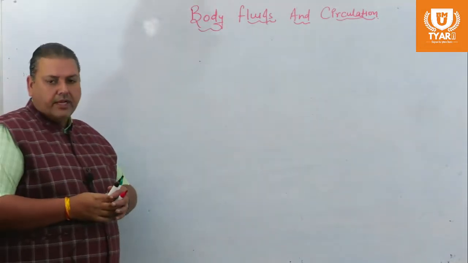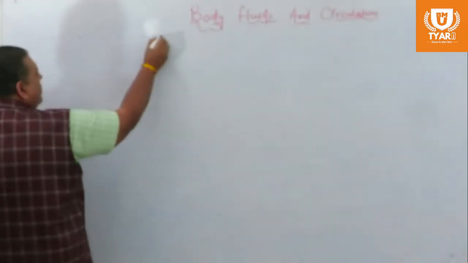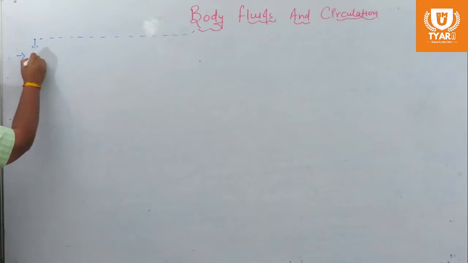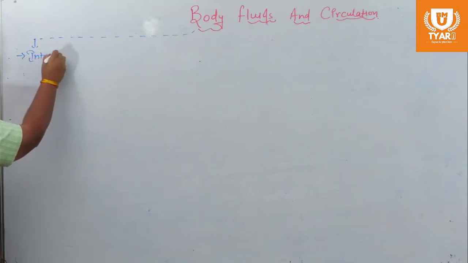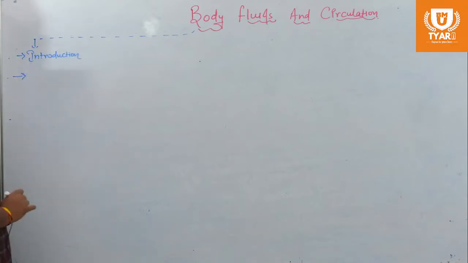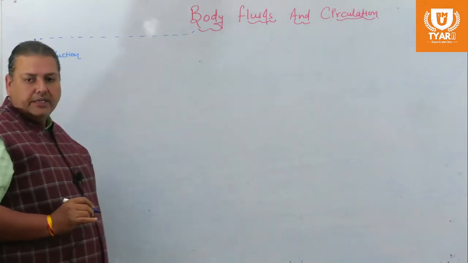In the previous two lectures we had already discussed the term body fluid, which refers to the liquid present inside the body of a living organism, and the process by which this liquid keeps moving is known as circulation.